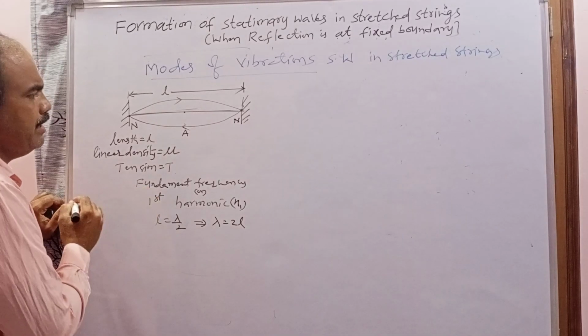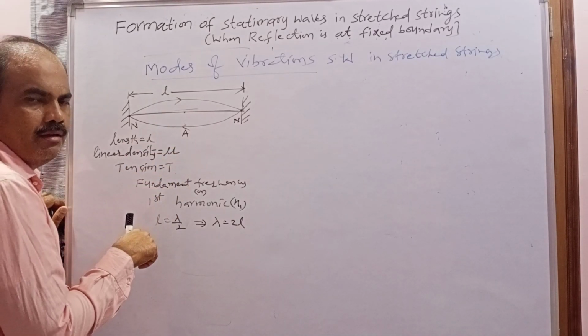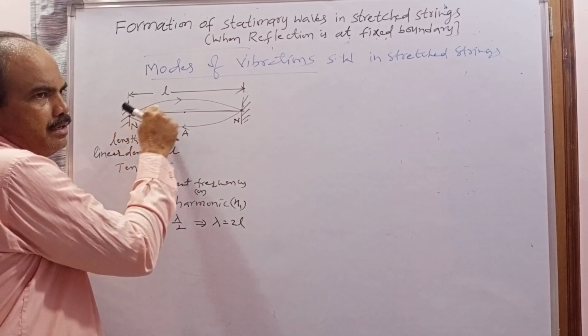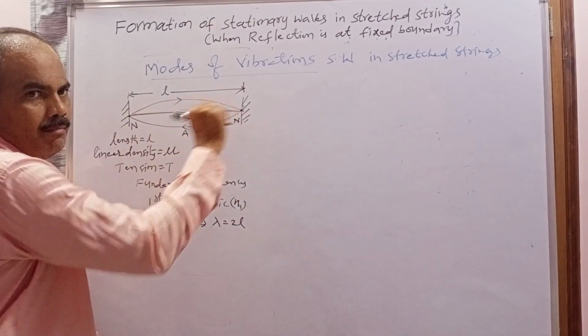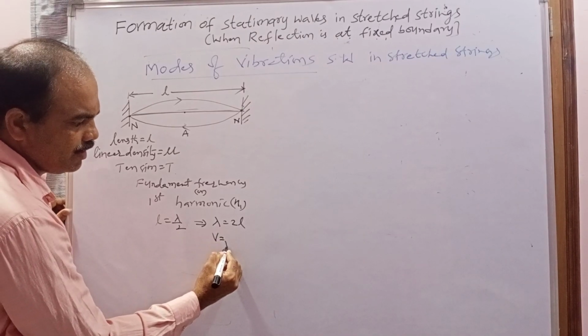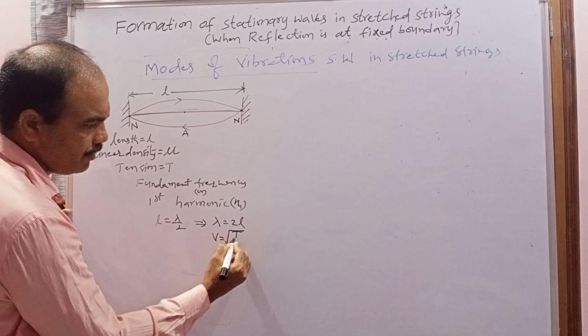As in the previous class, I explained the velocity of the transverse wave. When I pluck the string, what is happening? A transverse wave is produced and it travels with some velocity. So what is the velocity of the transverse wave? That is v equal to square root of T by mu.